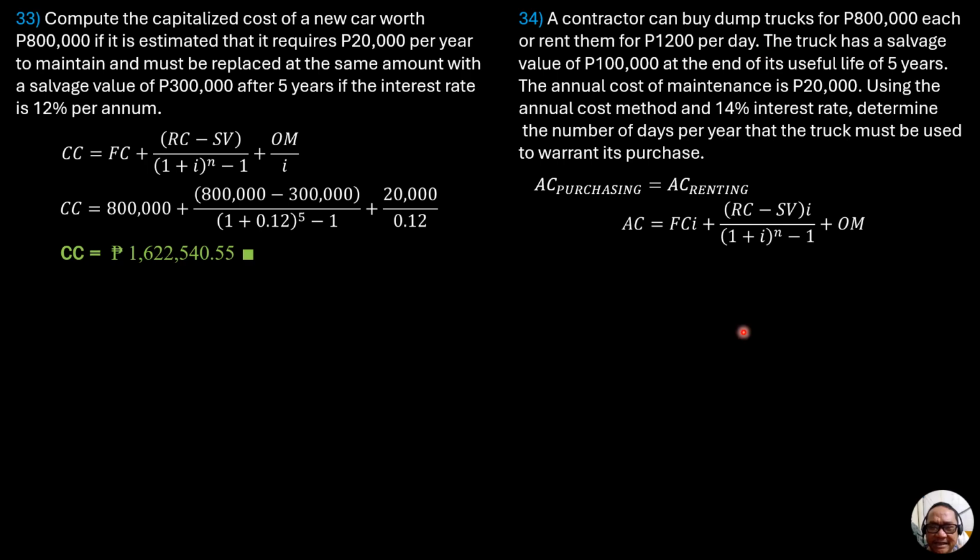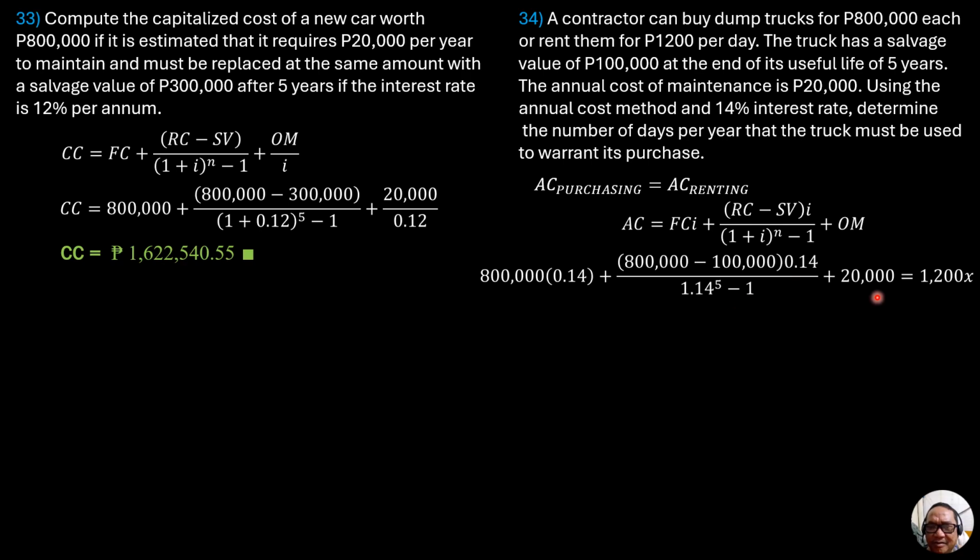I'll call it X. So substitute: 800,000 times 0.14 plus quantity 800,000 minus 100,000 times 0.14 over 1.14 to the 5 minus 1 plus 20,000 annual maintenance cost equals 1,200 times X. Solving for X, it is equal to 198.25 days. Then round that up to 199 days. So that's the answer, 199 days.